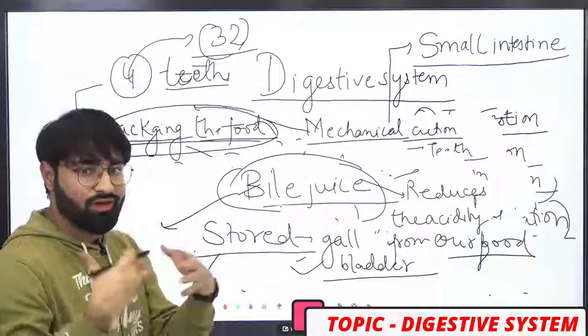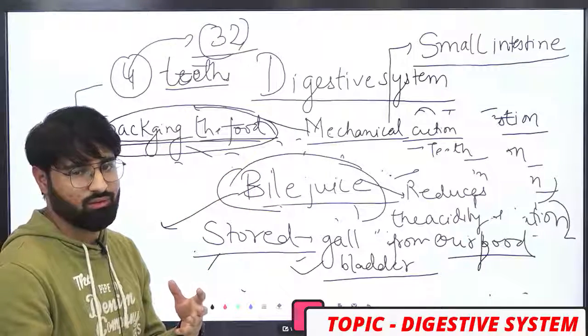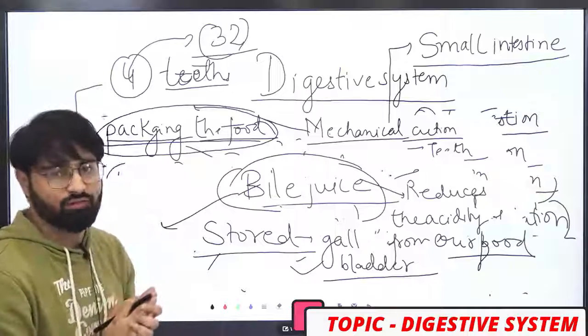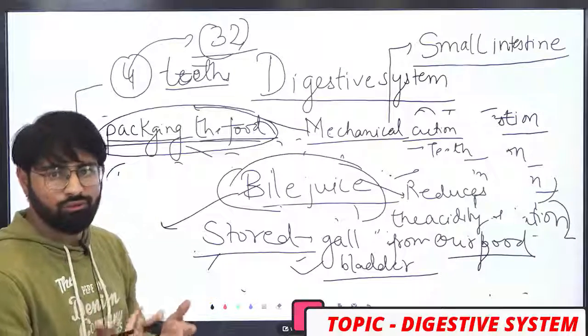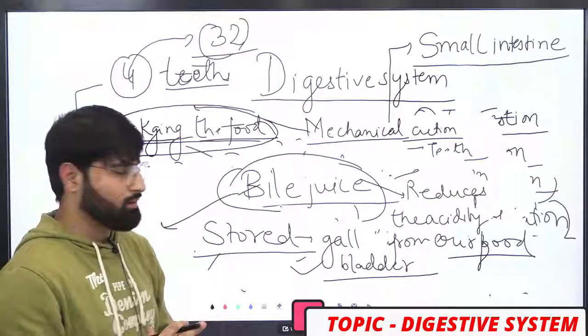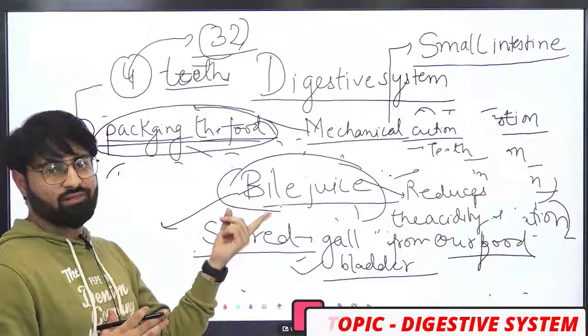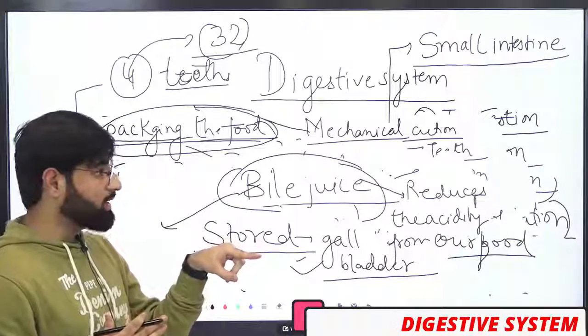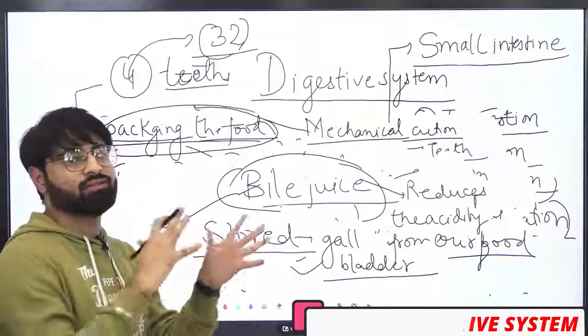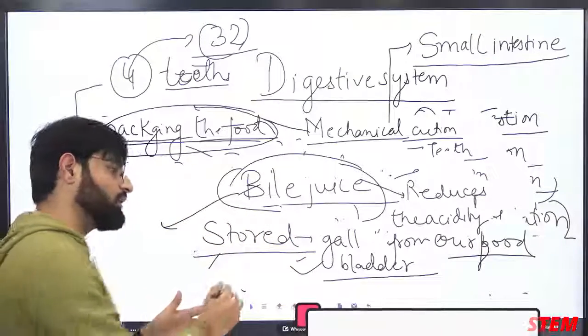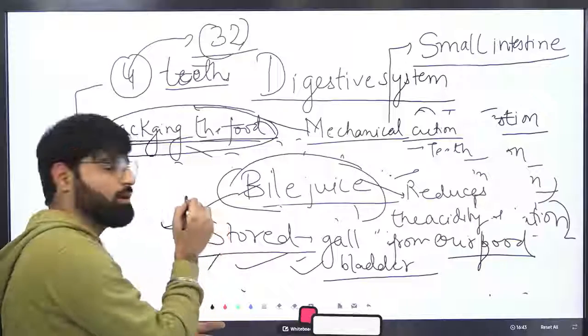There are two different types of questions where students generally make mistakes. So carefully understand this point. If the examiner asks from which part the bile juice is secreted, the answer should be liver, and where it is stored, the answer should be gallbladder.